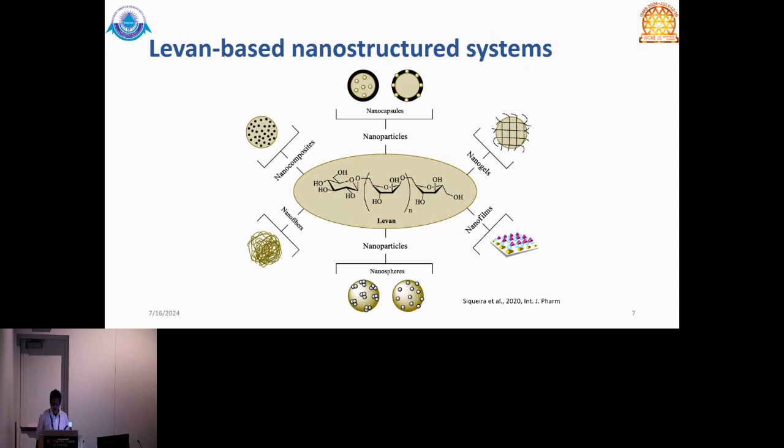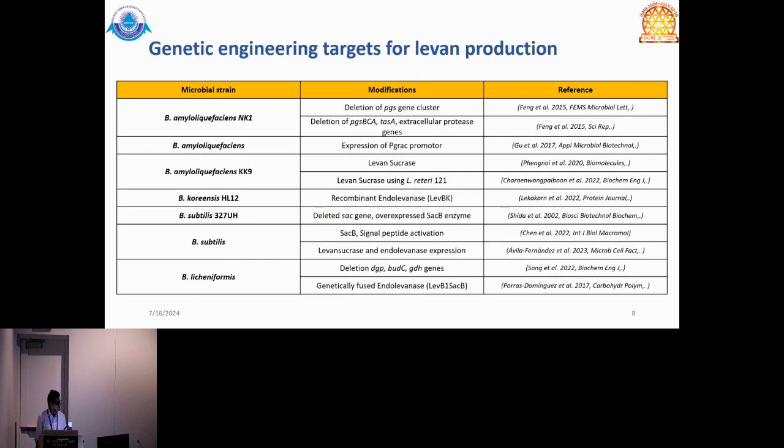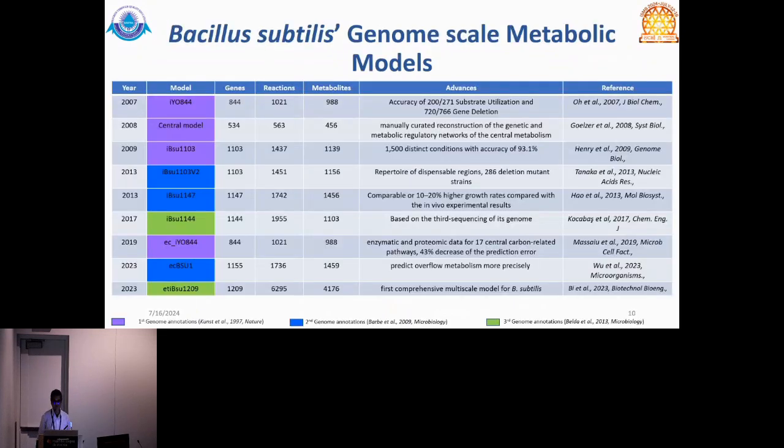Coming to the genetic engineering part of levan production, there are different strains of Bacillus where they have tried to modify different genes and increase the production of levan so that it gets more economical. And in the case of Bacillus subtilis, which is of our interest, we had different types of genome-scale metabolic models which have different types of advantages. For example, the first one that came out in 2007 has about 1,000 reactions and 988 metabolites. But there are different pluses and minuses about this.